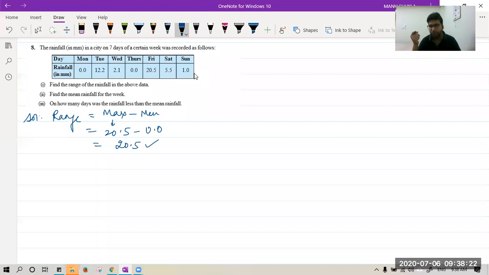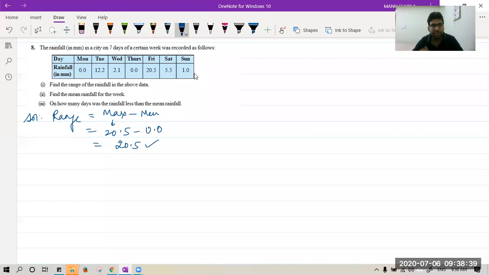Jitesh, correct beta. So after dividing, if the remainder comes, then you can make it decimal if you want. Abbas, you have to learn how to find answers in decimals. If remainder is there, you can find the answer in decimals.